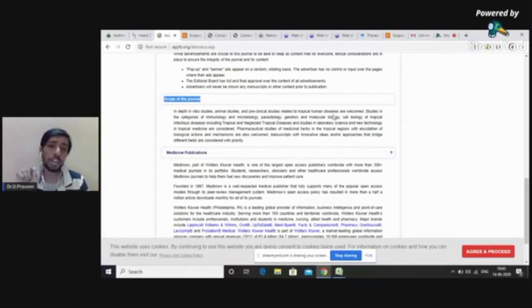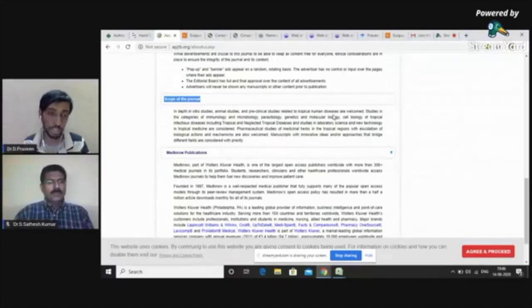So every journal will have a certain specific scope. Make sure that you submit a paper within the scope of the journal. You always check the scope of the journal. So, following these four things, like avoiding plagiarism, adhering to the author instructions, adhering to the scope of the journal, and having a novel concept will get your article through the editorial phase.